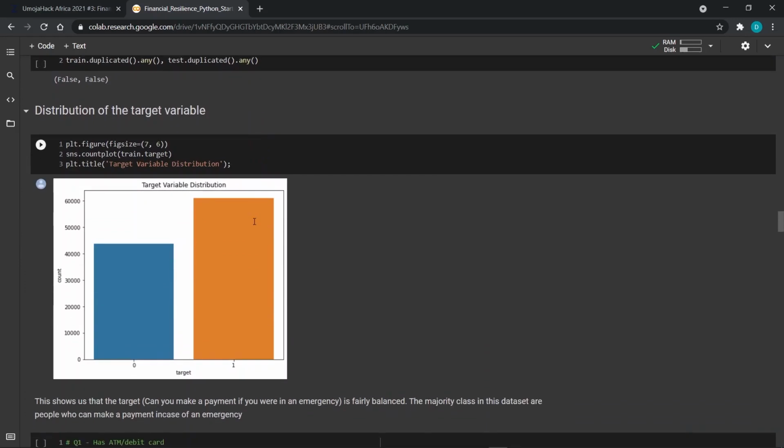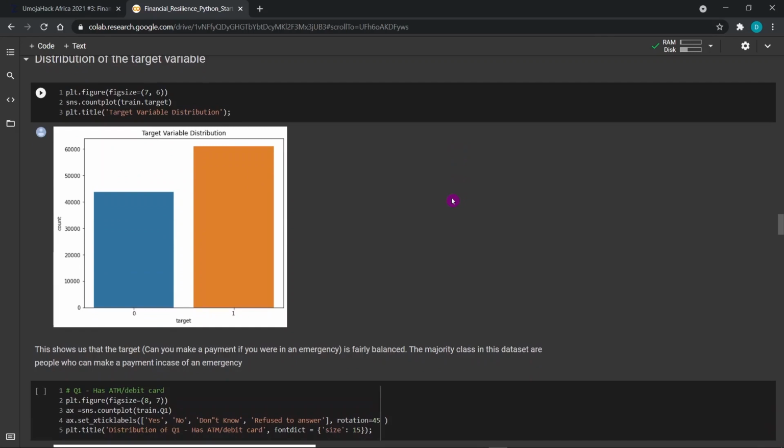Then we can go ahead and check the distribution of the target variable. From here, we can see that the majority of the individuals are financially resilient, and those who are not financially resilient are a bit underrepresented. So we can see that this data is fairly balanced. There's just a slight imbalance between the classes, with 1 being the majority and 0 the minority.